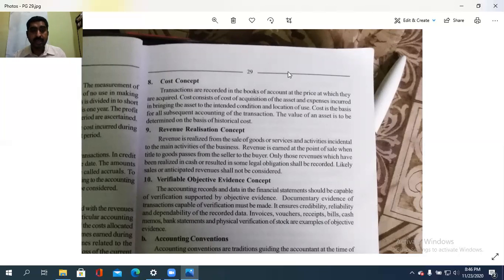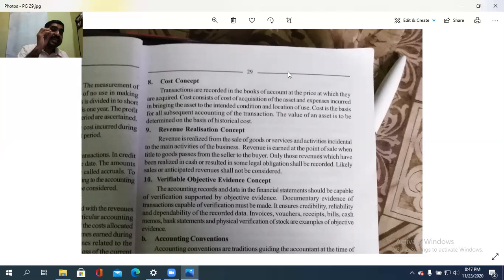Only those revenues which have been realized in cash or resulted in some legal obligation shall be recorded. Likewise, anticipated sales or revenue shall not be considered. So that is the case. Revenue realization concept means realizing the revenue aspect. Then finally, the verifiable objective evidence concept.